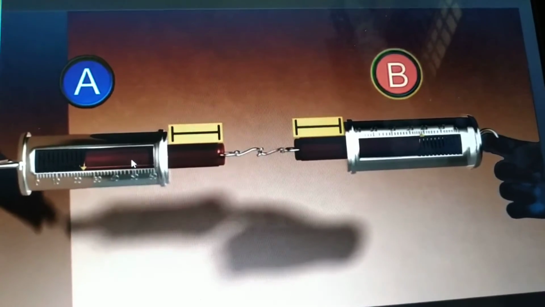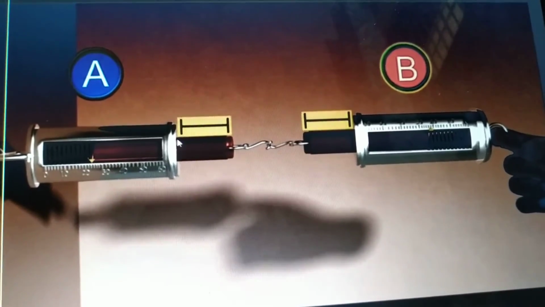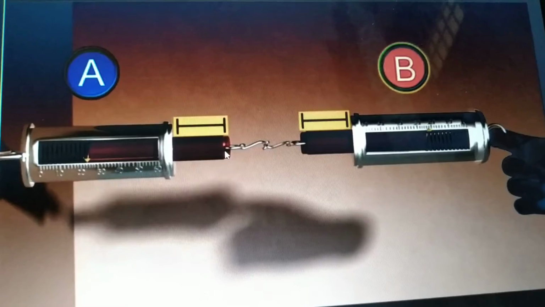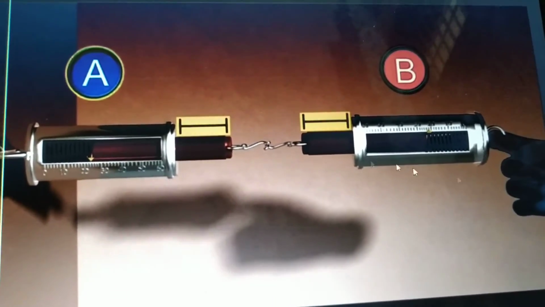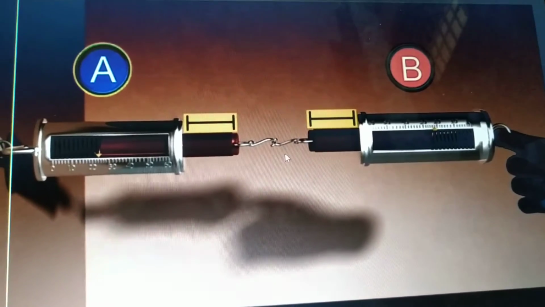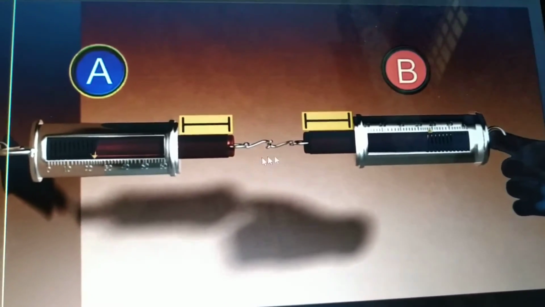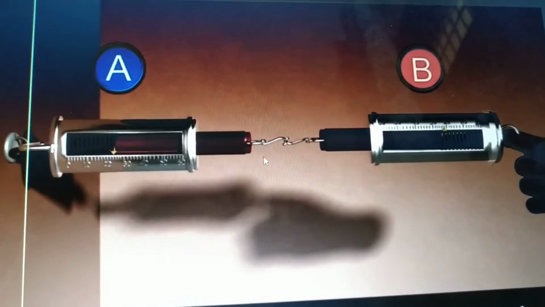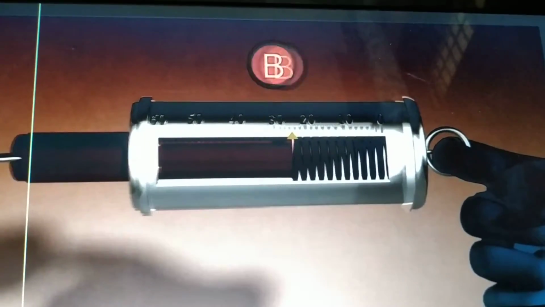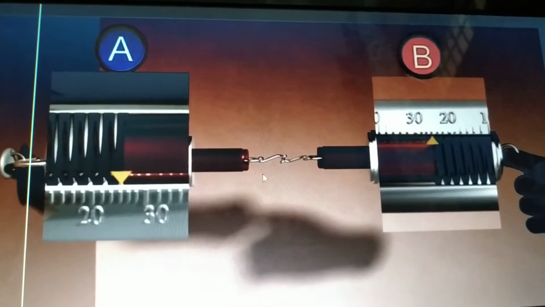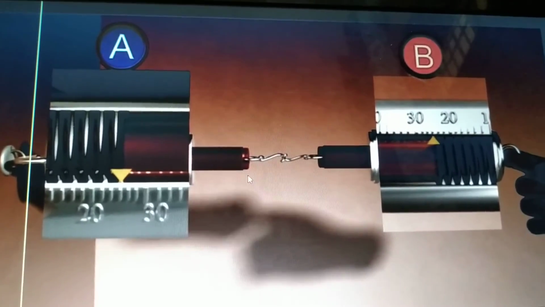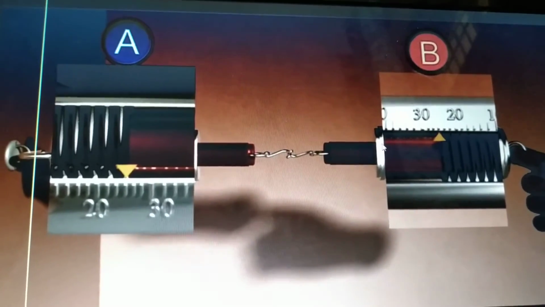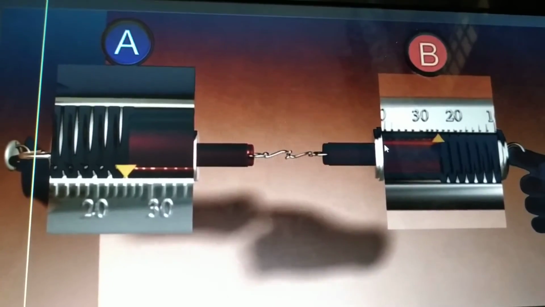So what do you observe? You observe that both the spring balances stretch equally, right? Let us talk about the readings. See, the readings in both the cases are also equal.